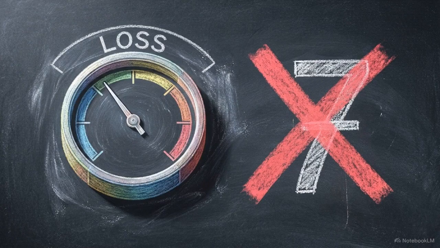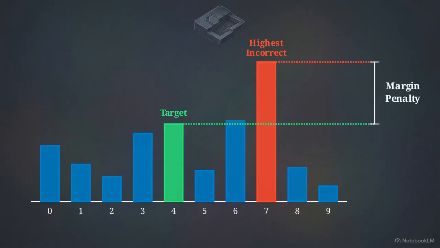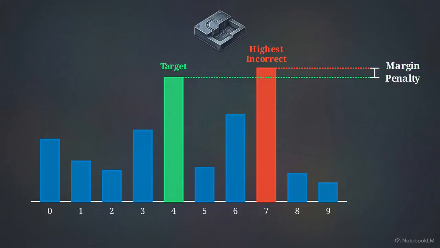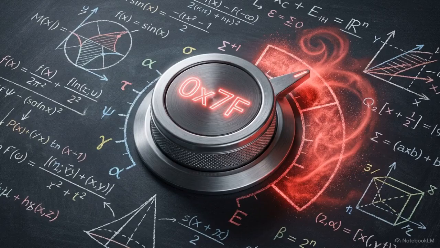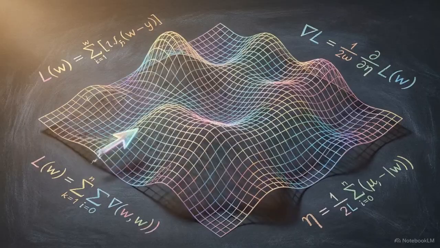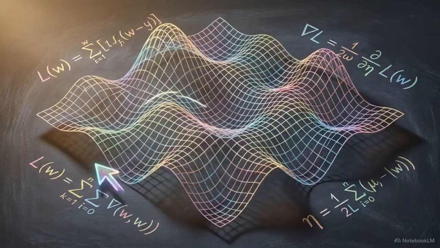The margin penalty forces the loss dial to move even when the network is entirely wrong. It calculates the distance between the correct target logit and the highest incorrect logit. If a bit flip brings the correct answer slightly closer to the top, the penalty shrinks. This establishes a clear directional rule for the search algorithm. A lower soft fitness score mathematically indicates a warmer physical recipe for the generated weights. Without this continuous loss surface, an inherently discrete genome offers no path forward. The search would remain blind to any incremental progress.